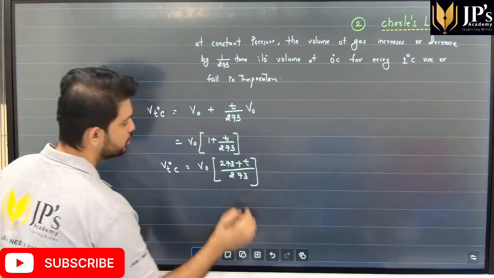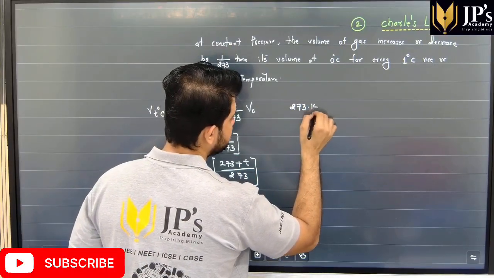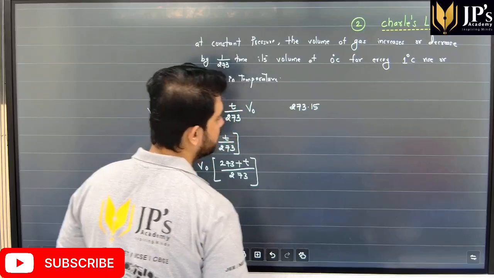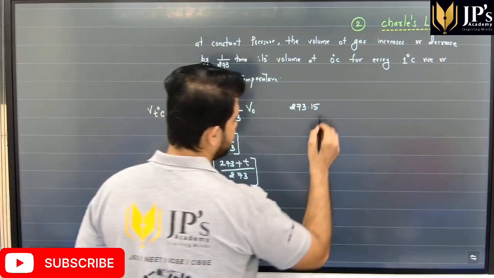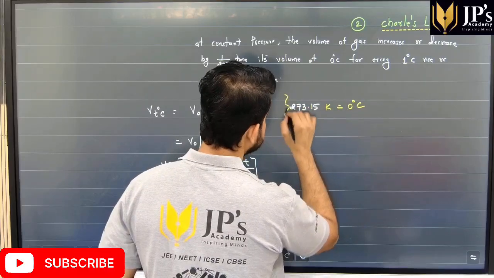And students, we know that 273, or to be very specific, 273.15 Kelvin is written as 0 degree Celsius.